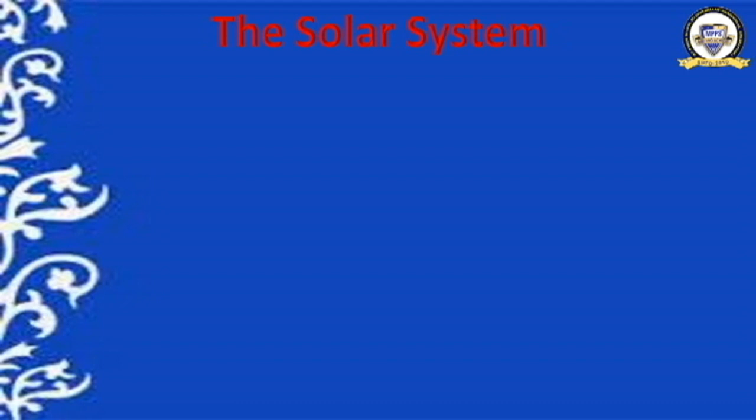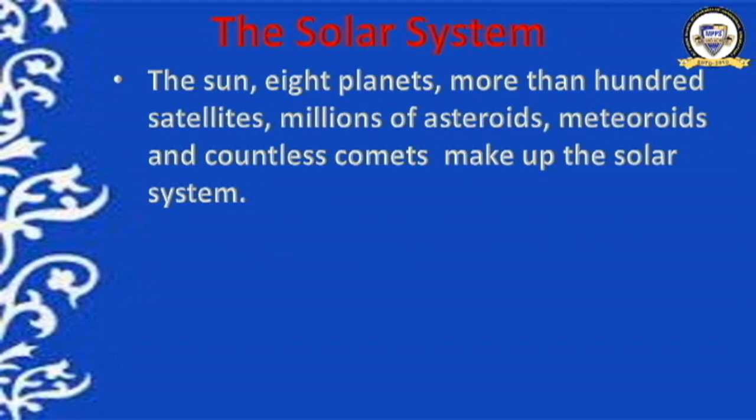What is solar system? Have a look. The sun, 8 planets, more than 100 satellites, millions of asteroids, meteoroids and countless comets make up the solar system. These many things we have completed in the first part. We learned about galaxy, universe, satellites, asteroids, then stars, constellations, planets, comets, meteors. These many things were covered. You know what are they? And these many things are a part of the solar system.